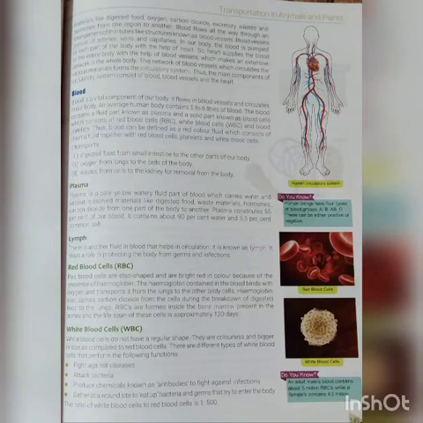So you can define blood as a red colored fluid which consists of three kinds of blood cells, that is red blood cells, platelets and white blood cells, which flows throughout our body, and it transports all the materials from one place to another.